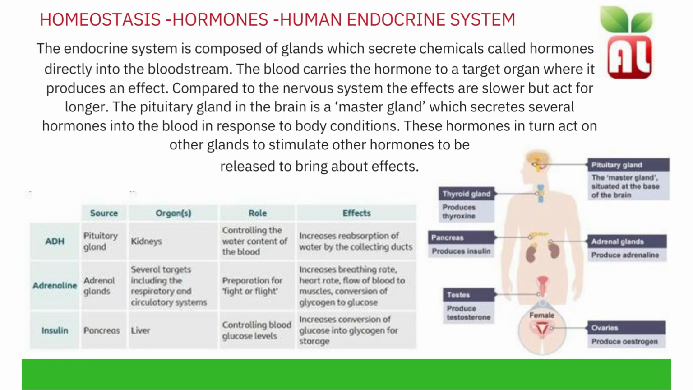Other glands include the thyroid gland, which produces a hormone called thyroxine, the testes, which produce testosterone, and the ovaries, which produce estrogen and progesterone.